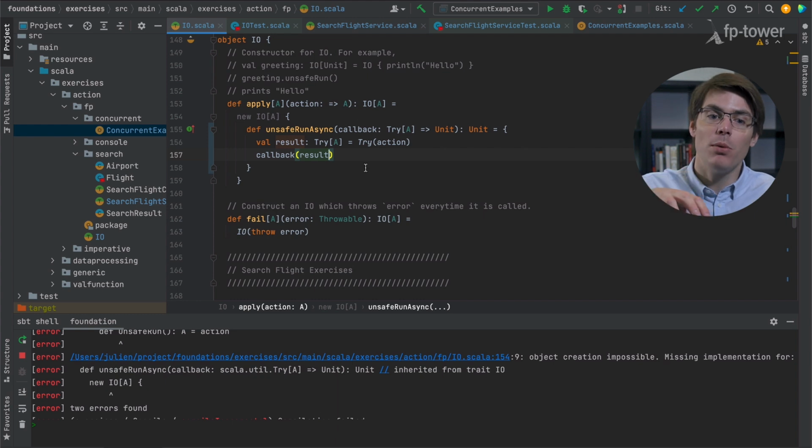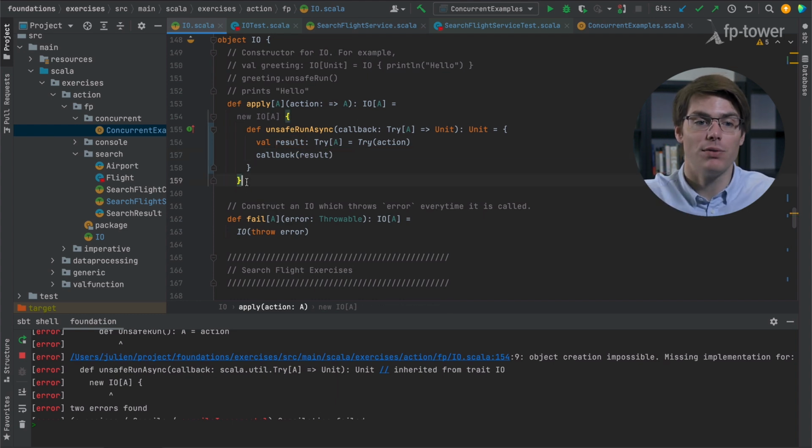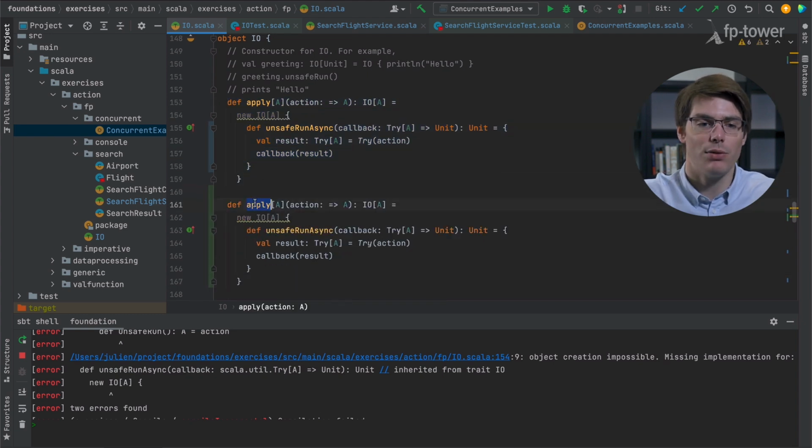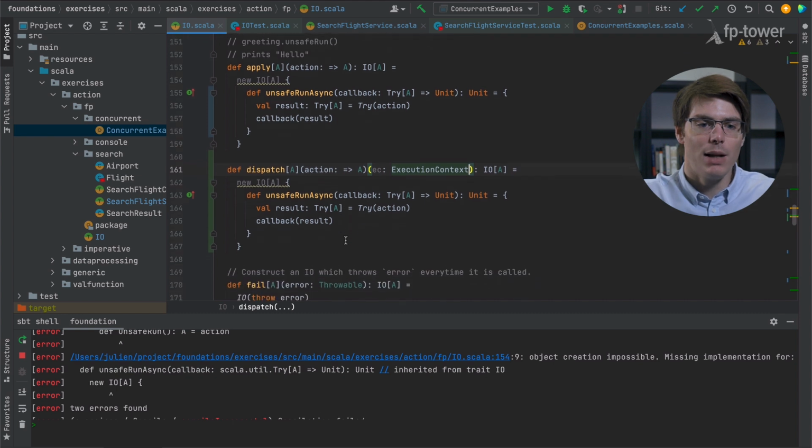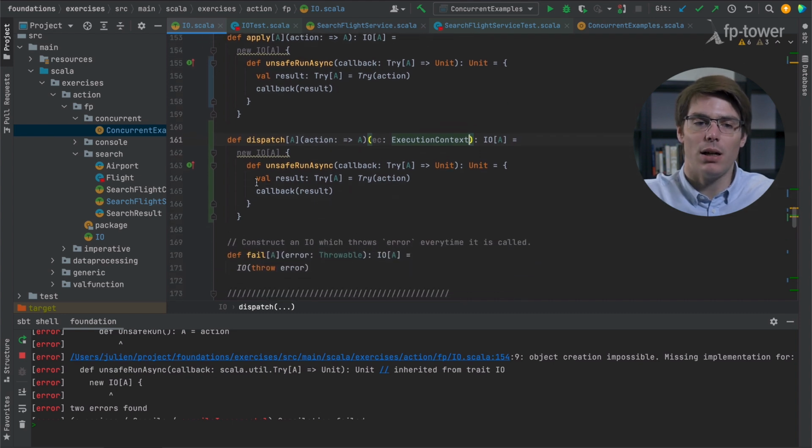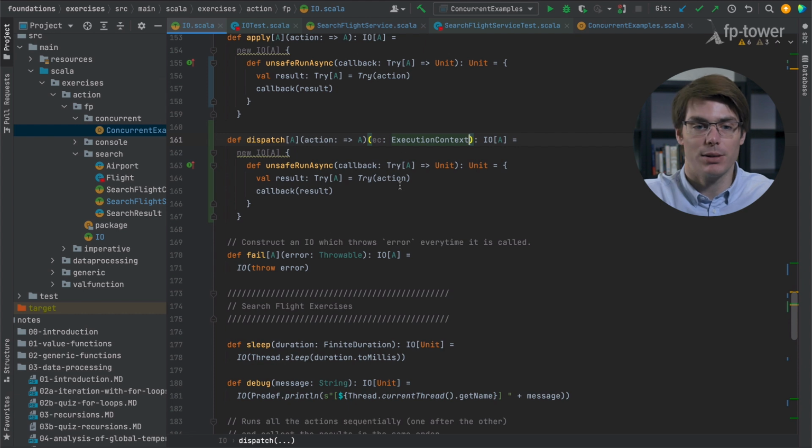Now, at the moment, as I mentioned, apply executes the action in the current thread. We don't dispatch it to an execution context. But nothing blocks us from defining another constructor of I/O, let's call it, for example, dispatch, that will say, okay, let's get an execution context. And what we'll do is that within the unsafe run async, we're going to dispatch the execution somewhere else.